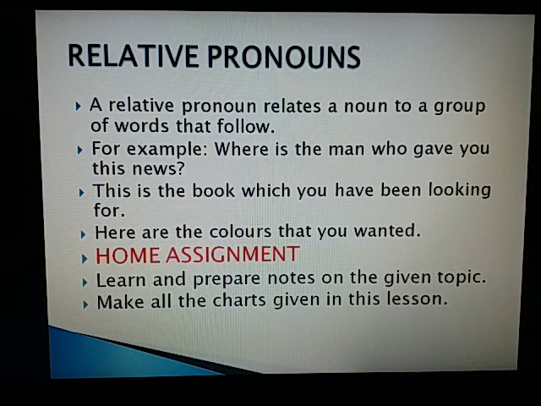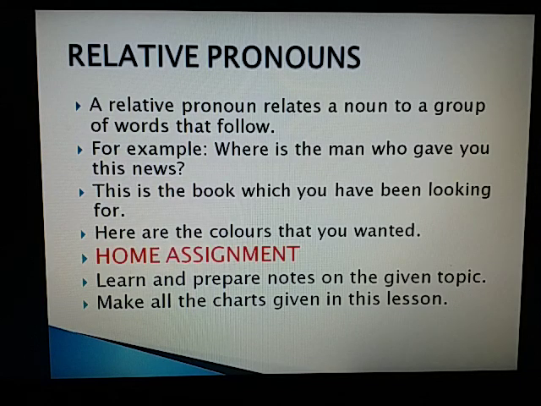In these sentences, the words who, which, and that have been used as relative pronouns. They relate a noun to the group of words that follow the noun. The man who gave you this news, the book which you have been looking for, the colors that you wanted.